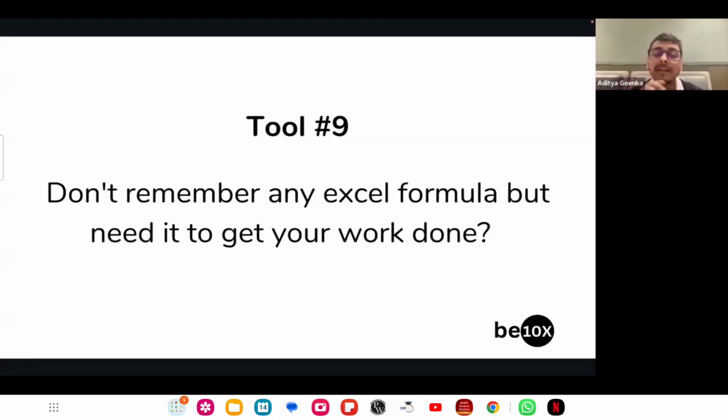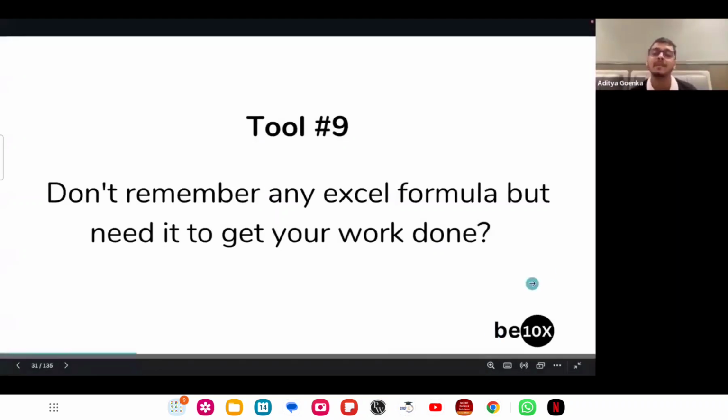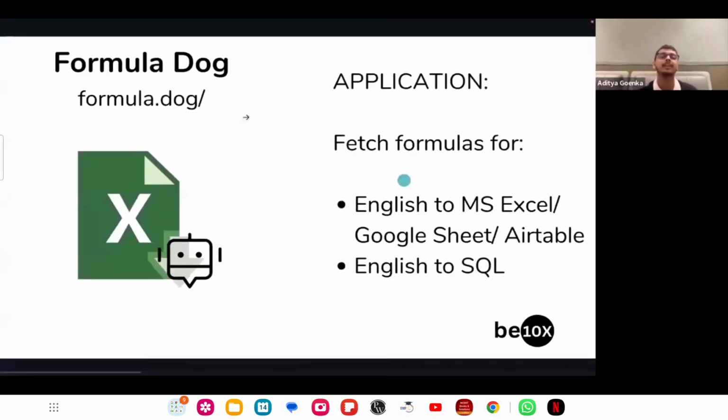But I am still able to do all my work in Excel, all the formulas in Excel. How so? How am I able to do it? With the help of AI. How does AI help me in that? Let's try to understand with the help of a demo. The name of this particular tool, guys, drum rolls, it's Formula Dog. What does Formula Dog do? It helps you in generating any sort of Excel formula just with the help of prompting.